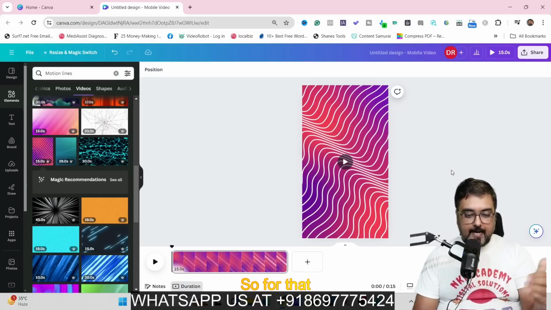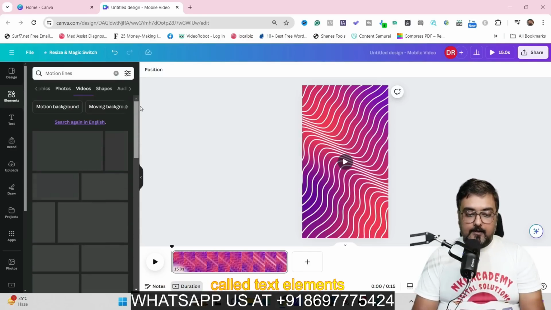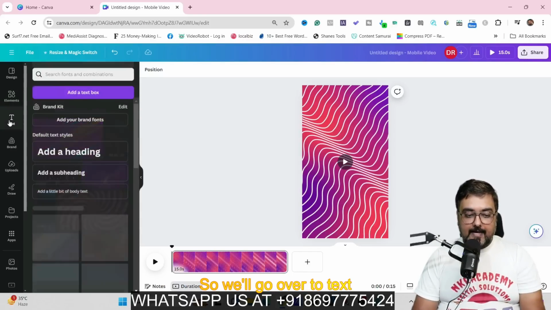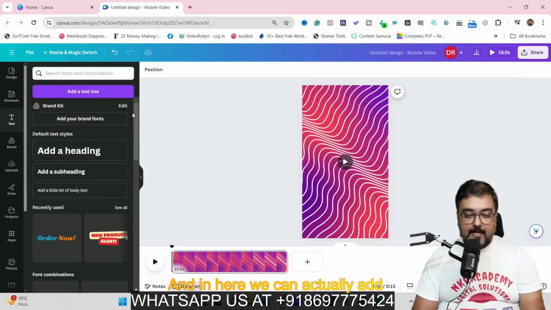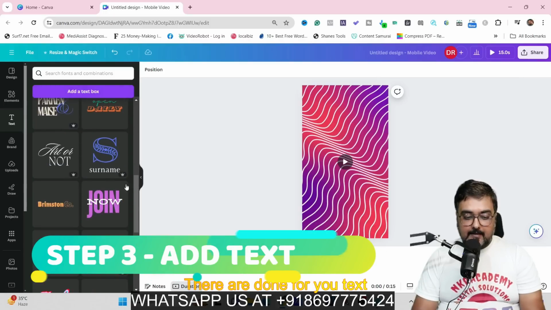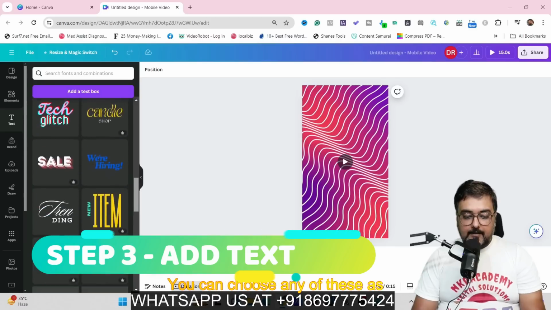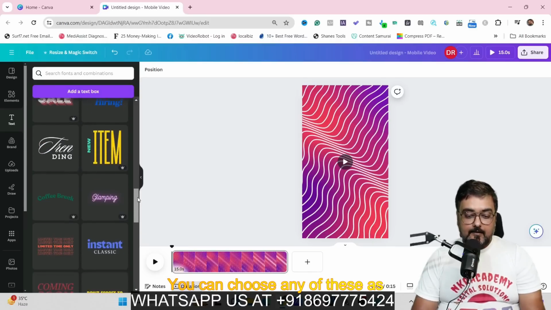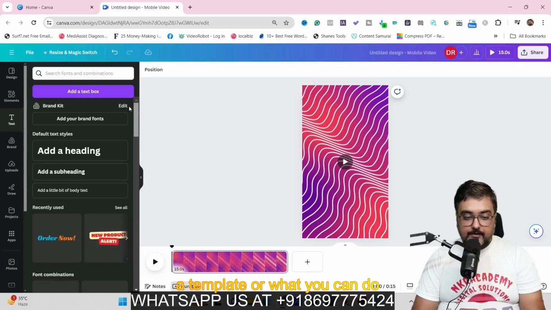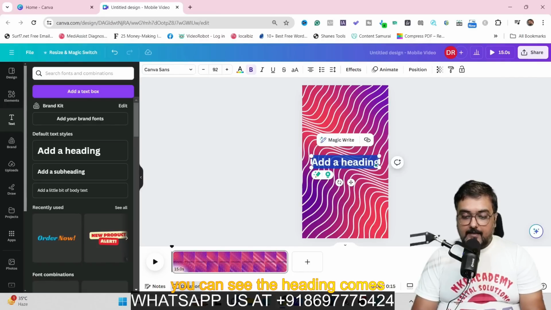Right? So for that, we are going to use something called text elements. So we'll go over to text, just click on that. And in here, we can add any kind of text. There are done-for-you texts, as you can see over here. You can choose any of these as a template, or what you can do is come up over here and click on add a heading. Once you do that, you can see the heading comes up.